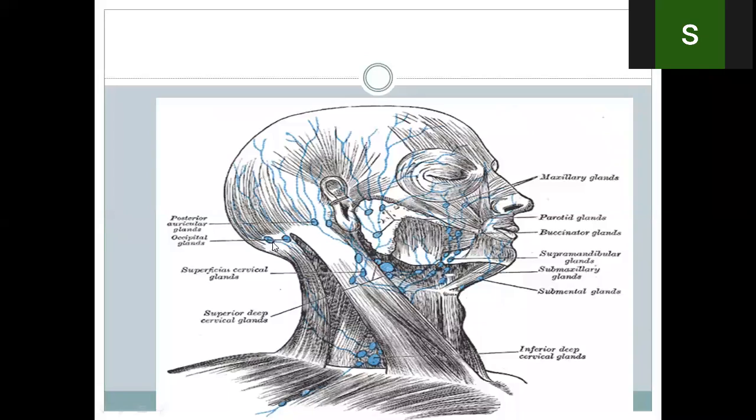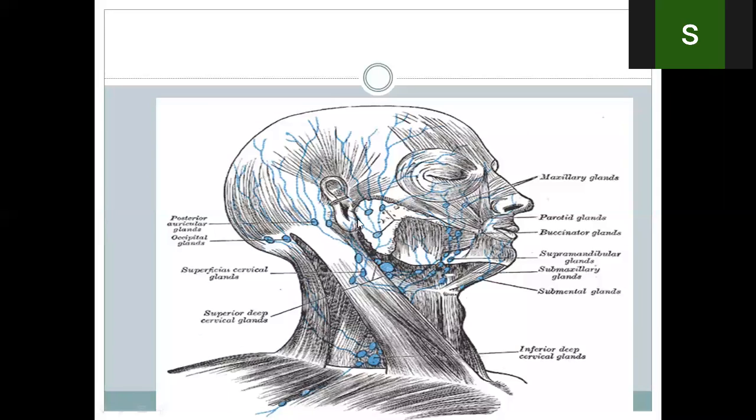So these occipital nodes drain the most posterior part of the skull. These occipital nodes are present over the occipital bone, and they drain the most posterior part of the occiput. Again, we have buccal nodes over the buccinator muscle. They are also called the facial nodes. They drain into the submandibular nodes.